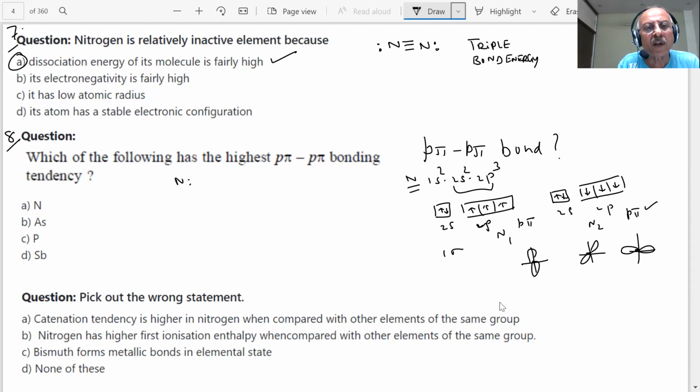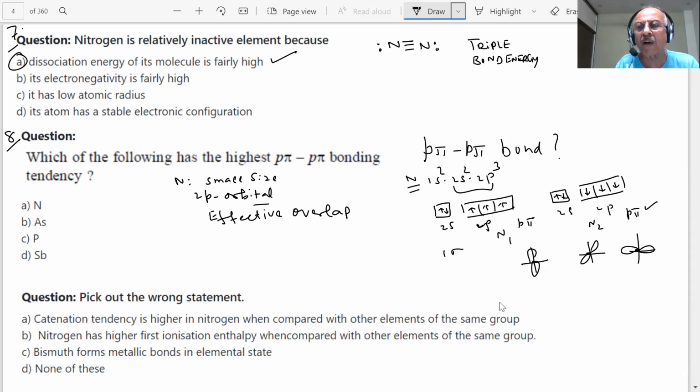So nitrogen has a small size and 2p orbitals. Okay, so there is an effective overlap. If the overlap is weak, student, what will happen? Then it will not form a very strong pi bond, or the tendency to form p pi bond is weak.